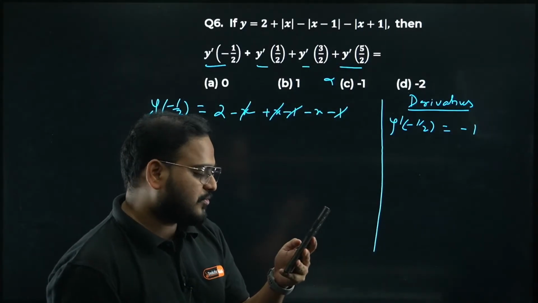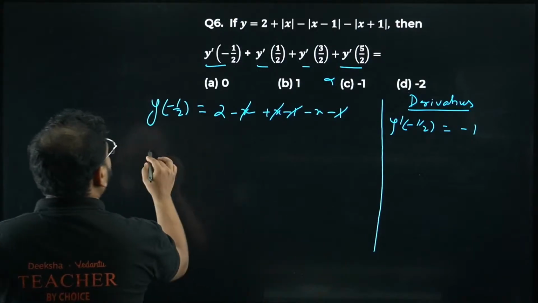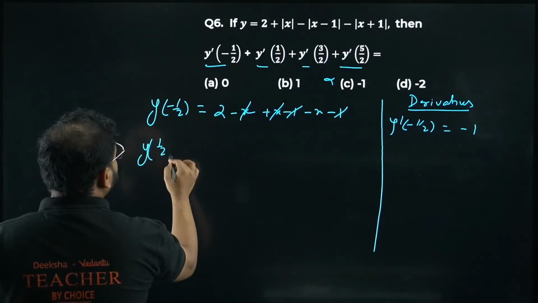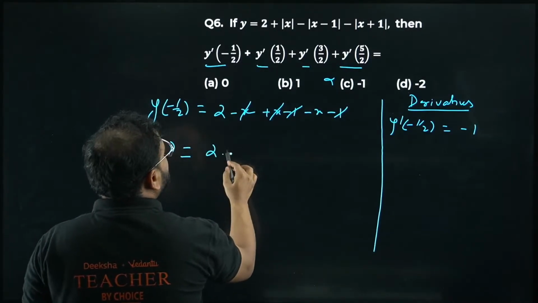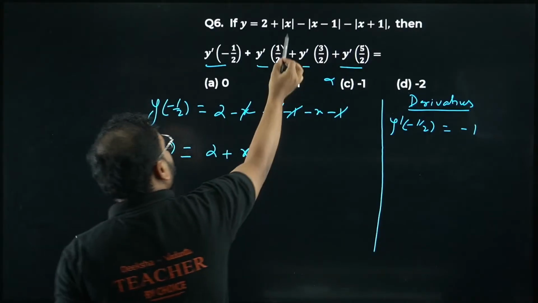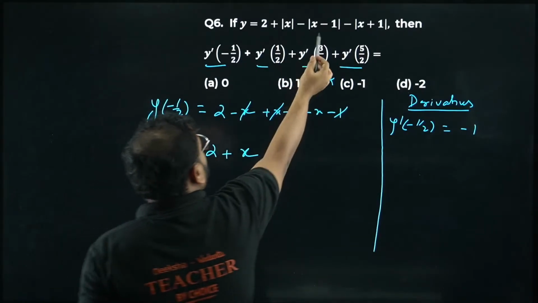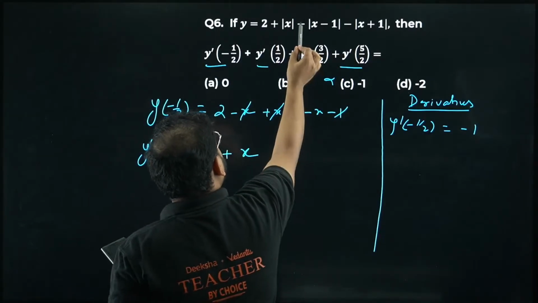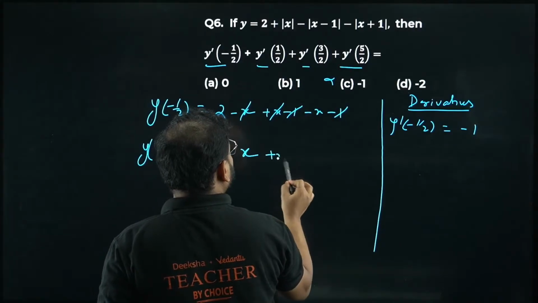This was from Yogeshwari. Please be with me. Y at 1 by 2. Please check, you'll have 2 as it is. It'll come out positive because it's going to be plus 1 by 2. It'll become one more time negative, so minus will become positive. We'll have plus x minus 1.